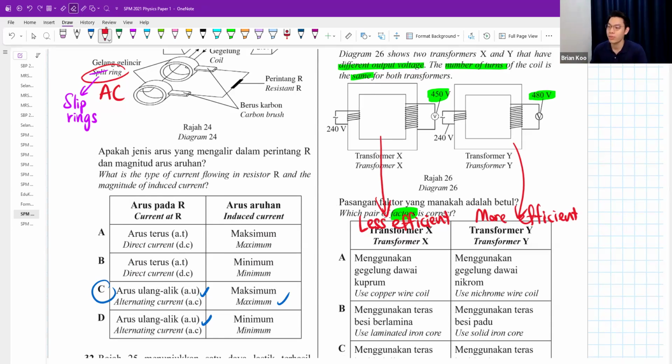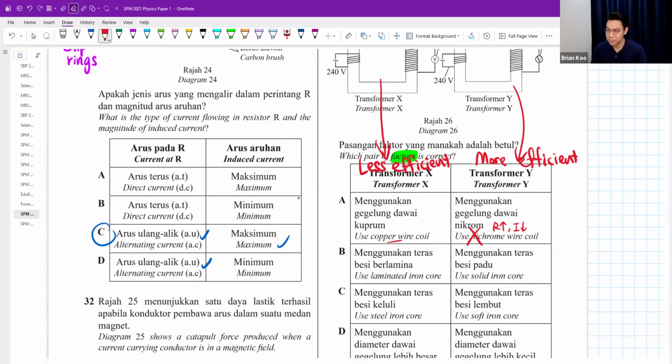Okay, nichrome has high resistance. So current flow is very little. It will make it worse. Yeah, but right, why is supposed to make it better? Copper wire is the better one. If you use laminated iron core, I feel it should be here. Solid iron core, these two should be terbalik also. Okay, because laminated iron core can reduce the eddy current. If you use steel iron core, soft iron core, I think this one's correct.